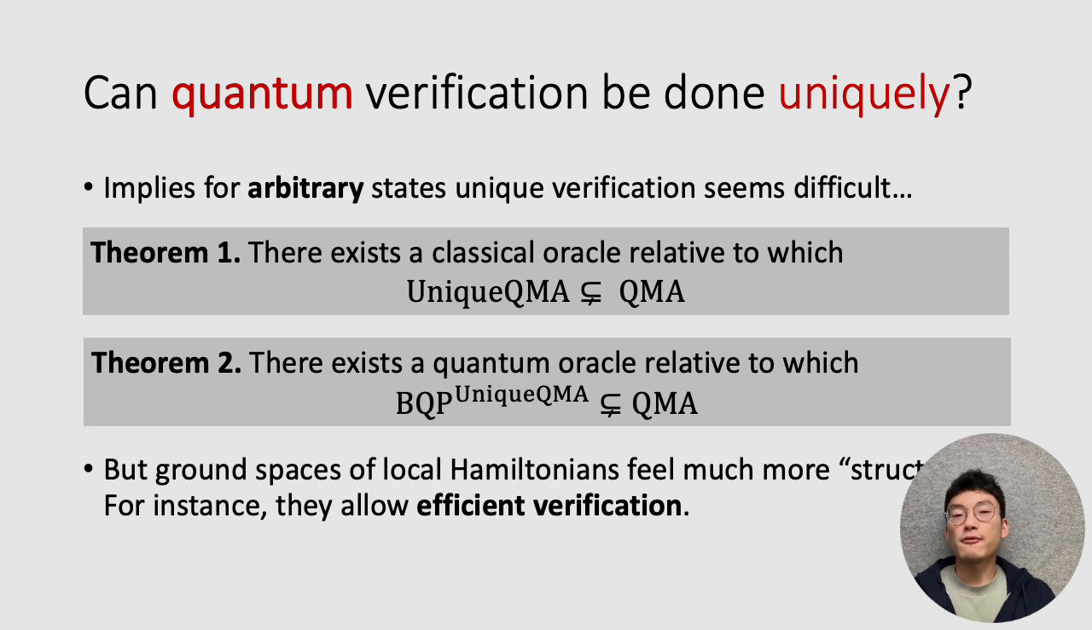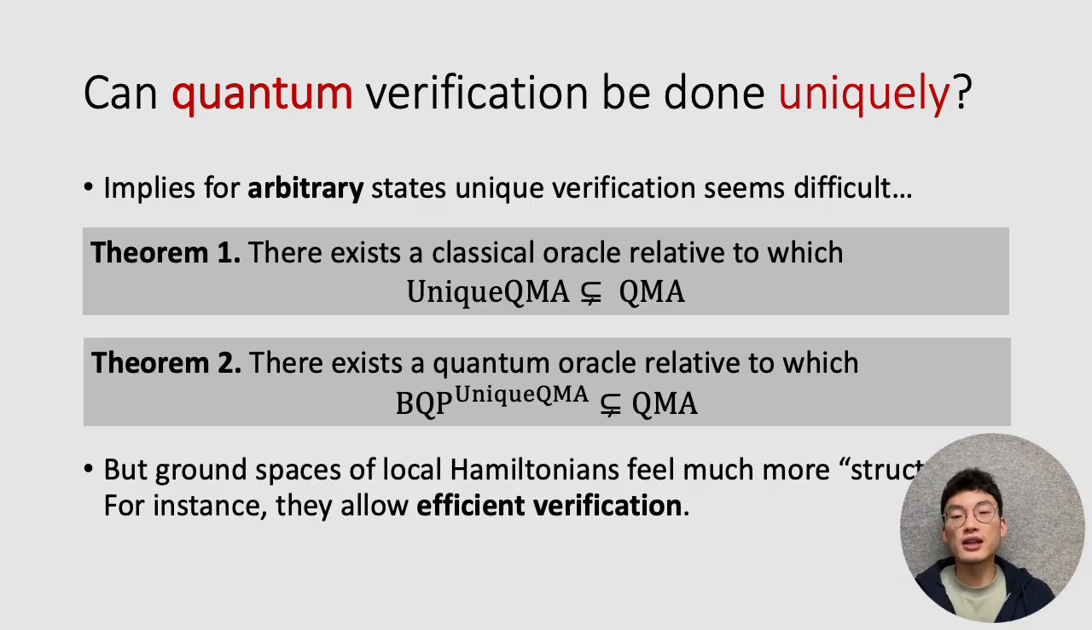So this seems to imply that for arbitrary states, a unique verification procedure might be a bit difficult. Because of this fact that it's difficult for arbitrary states, we're able to leverage this into an oracle separation and formally show what Aharonov et al. hinted at in their work. Our first theorem states that there's a classical oracle relative to which unique QMA is not contained in QMA. Similarly, if you allow yourself quantum oracles, we can actually show something a bit stronger and show that BQP to the unique QMA is not contained in QMA.